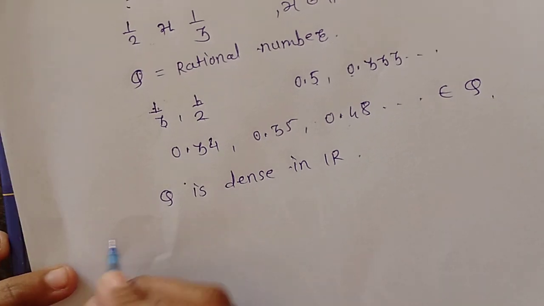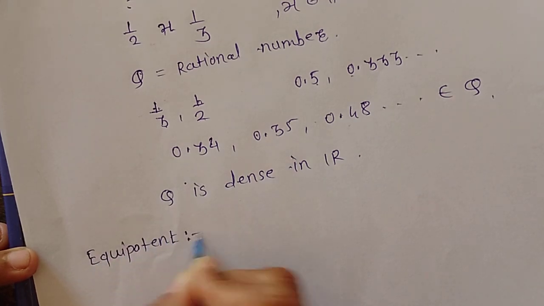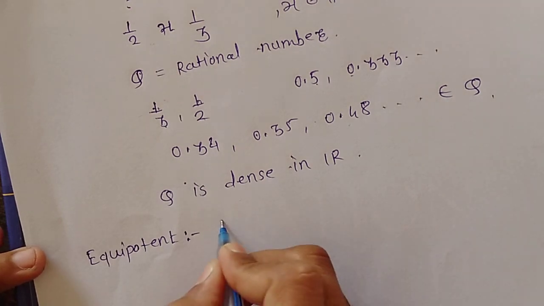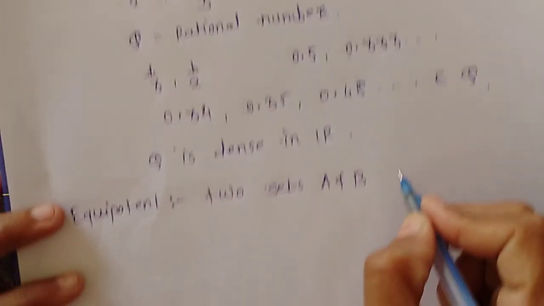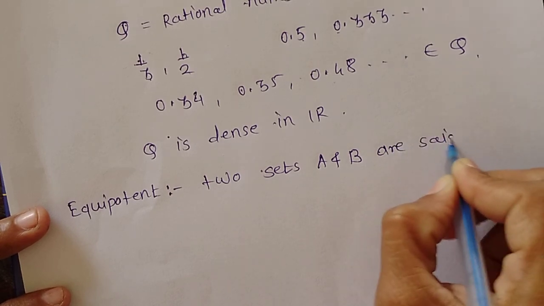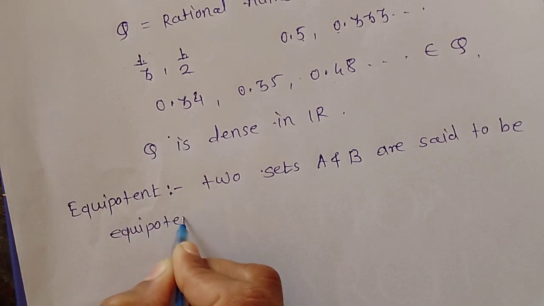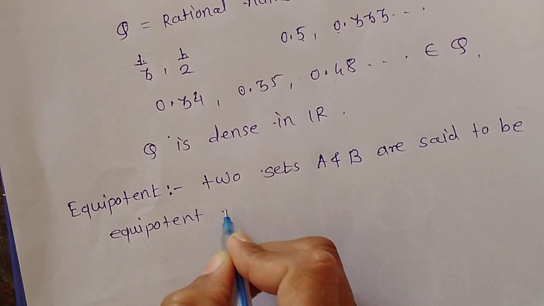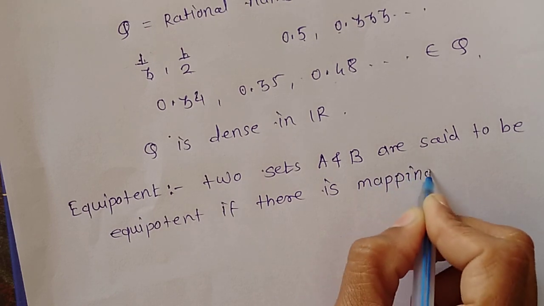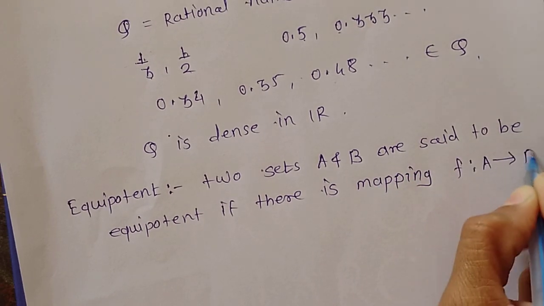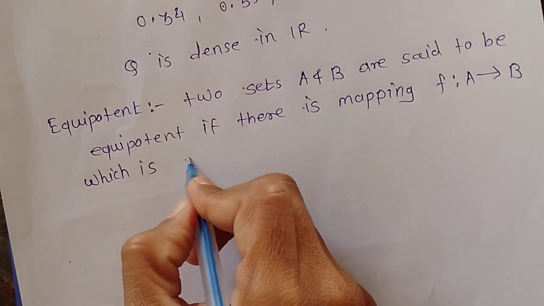equipotent. Let us see the definition. Two sets A and B are said to be equipotent if there is a mapping f from A to B which is 1-to-1 mapping.